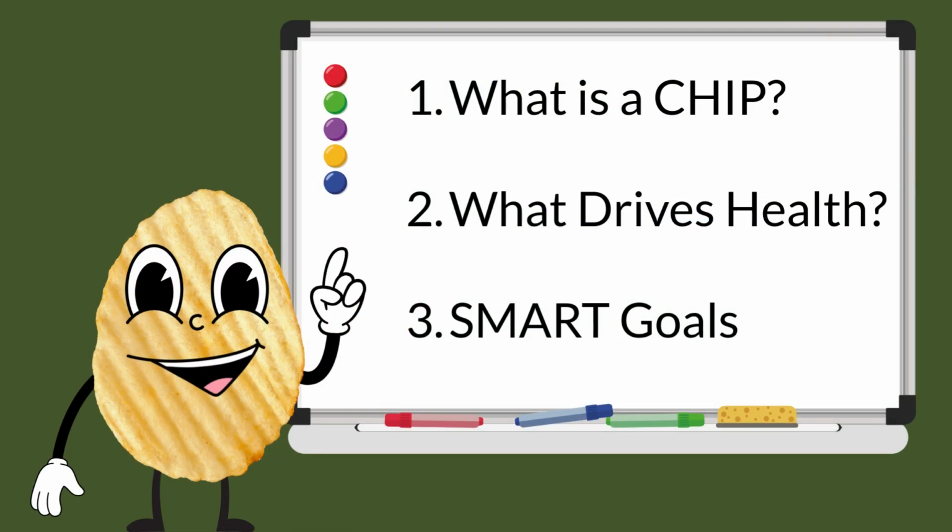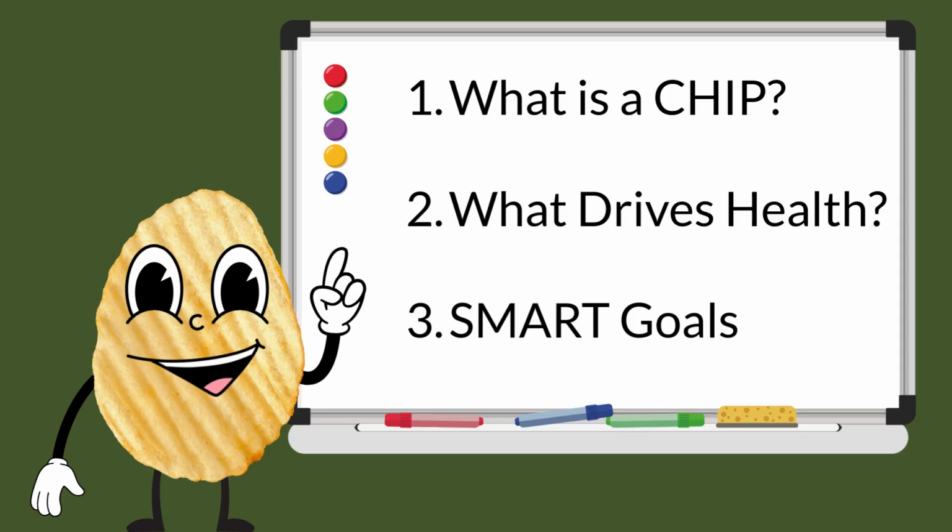Today, we're going to talk about how communities come together to improve health, and what that actually looks like in action. You'll learn what a community health improvement plan, or CHIP, is, why it matters, and how it helps us tackle the root causes of poor health using something called SMART goals.